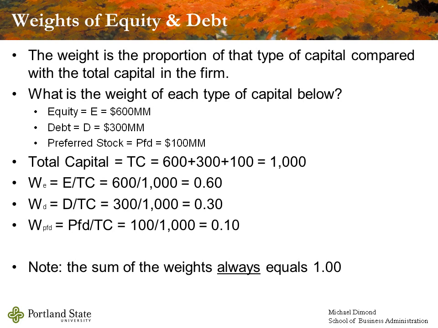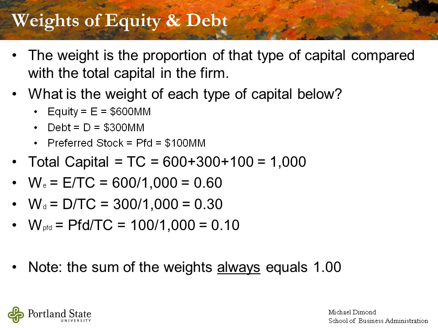Consider this example. If we have a company which has equity worth $600 million in the market, and debt worth $300 million in the market, and preferred stock worth $100 million in the market, the total capital the company has out there is $600 million plus $300 million plus $100 million, or $1 billion. Now you can notice that I've abbreviated millions up above, and this allows me to make my computations with fewer zeros.